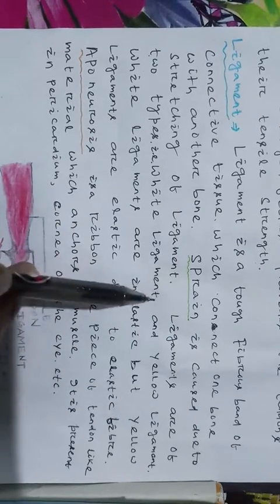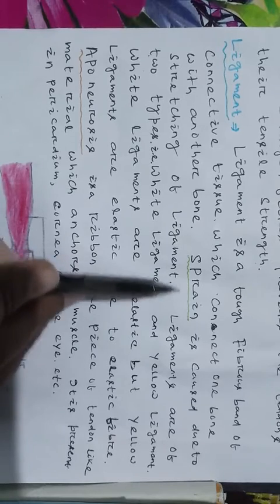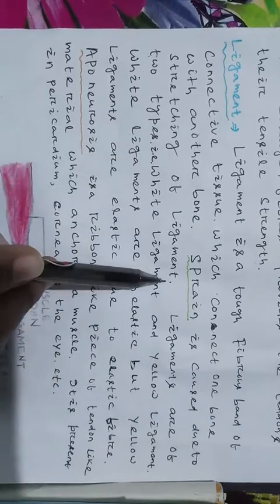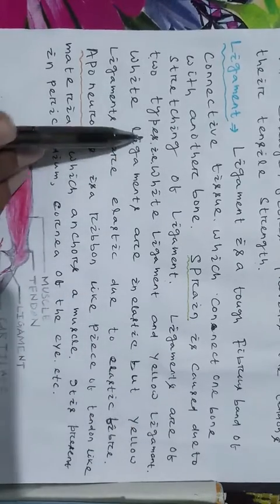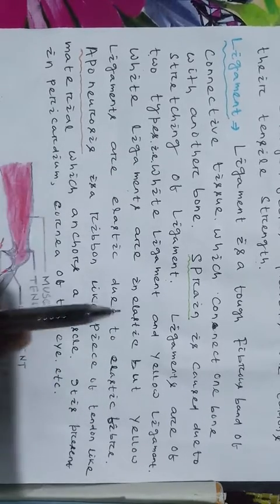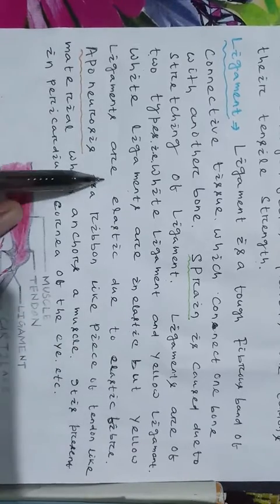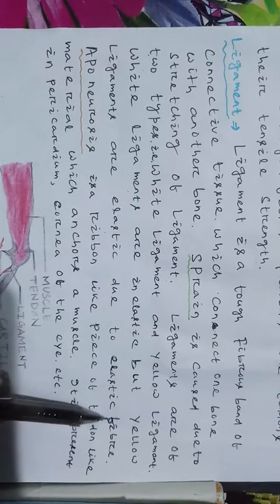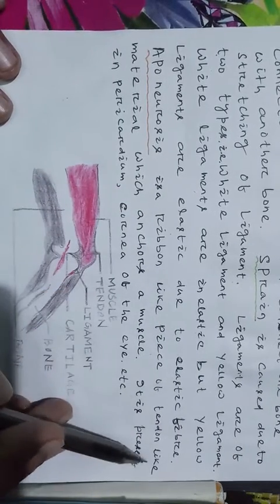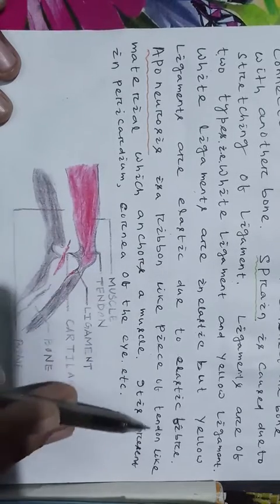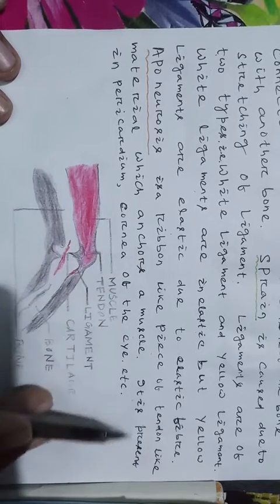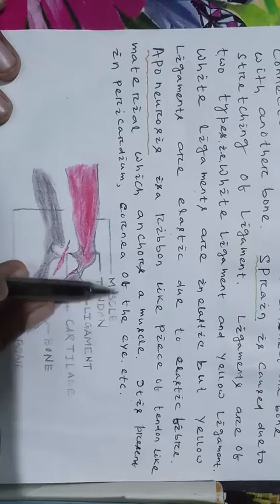Sometimes when we fall down, there is a sprain in our leg, which is caused due to stretching of ligaments. Ligaments are of two types, white ligament and yellow ligament. White ligaments are inelastic, but yellow ligaments are elastic due to elastic fiber. Aponeurosis. It is a ribbon-like piece of tendon-like material which anchors a muscle. It is present in pericardium, cornea of the eye, etc.